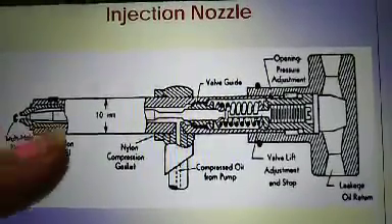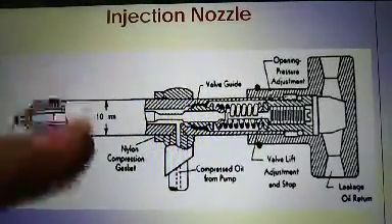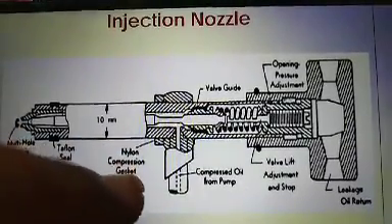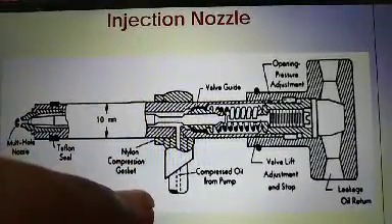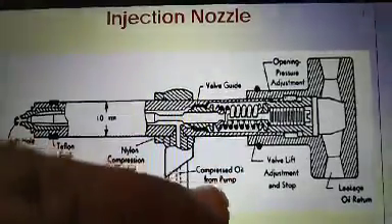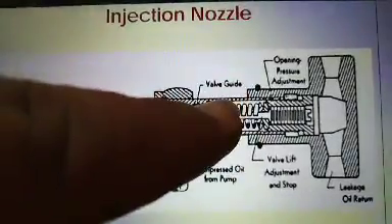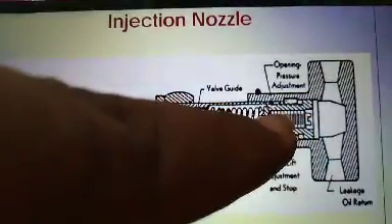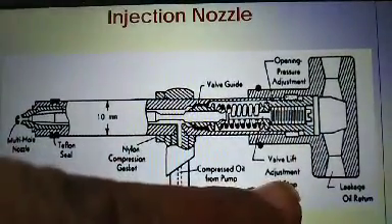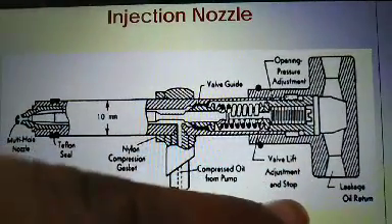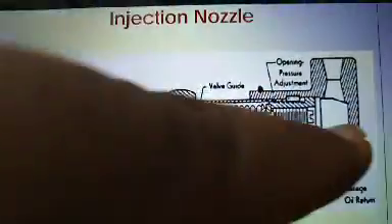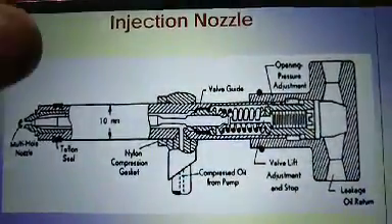Multi-hole nozzle, Teflon seal, 10 mm diameter body, nylon compression gasket, compressed oil from pump, valve guide, spring, opening pressure adjustment at the top, and valve lift adjustment at the end stop. Leakage oil return, that is, if oil leaks, it will return to the tank.